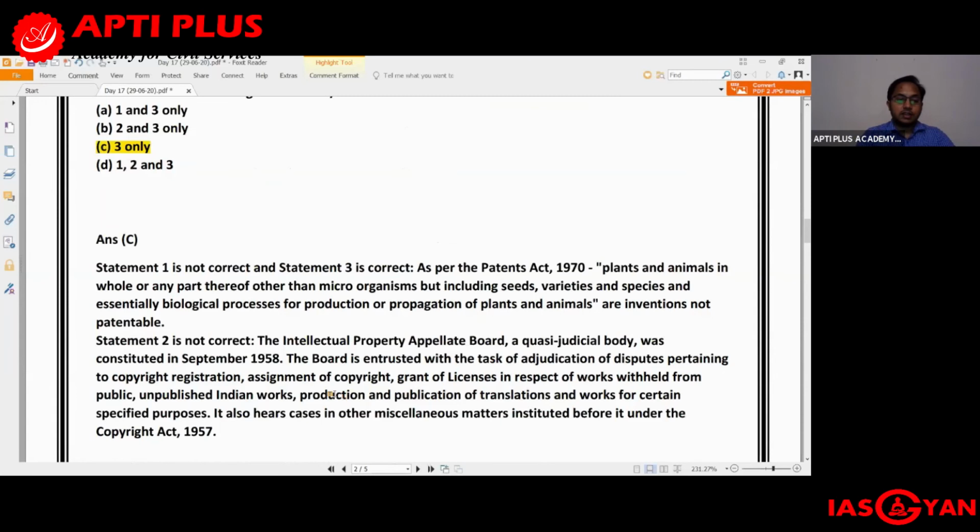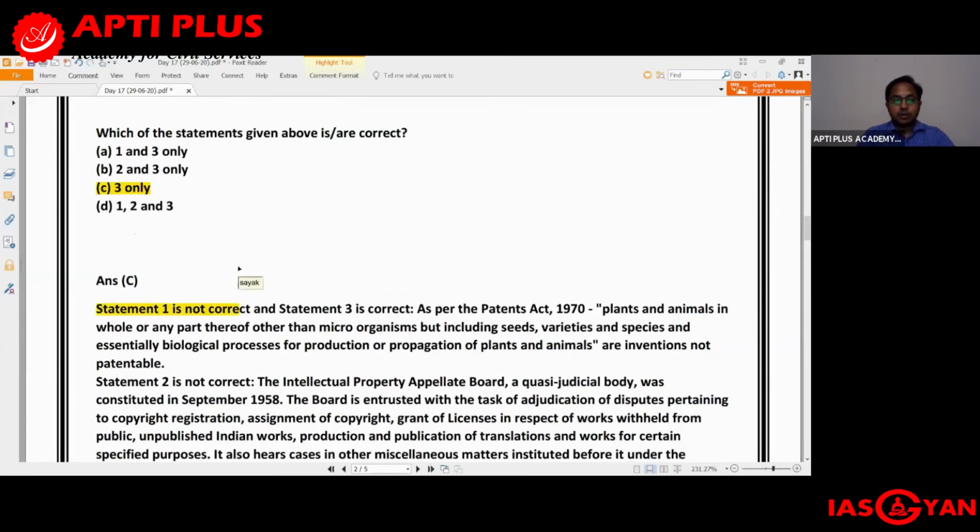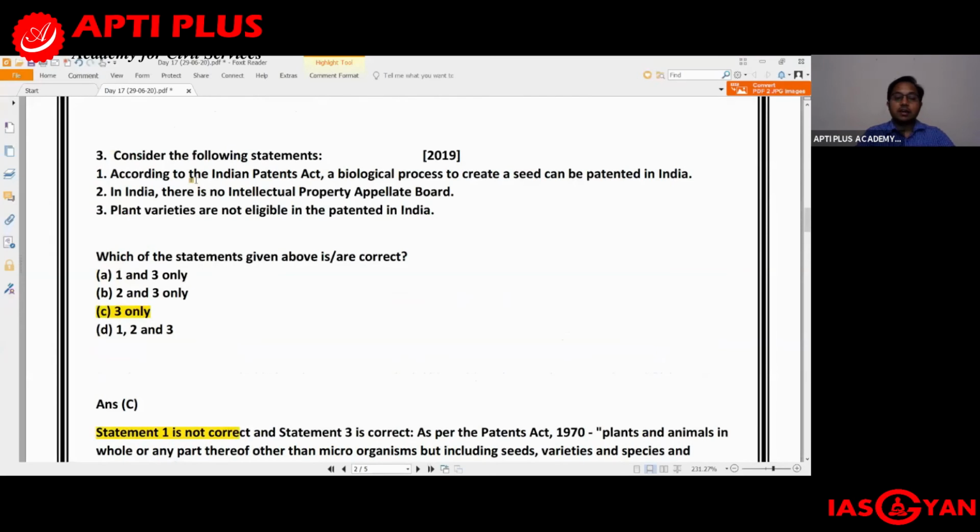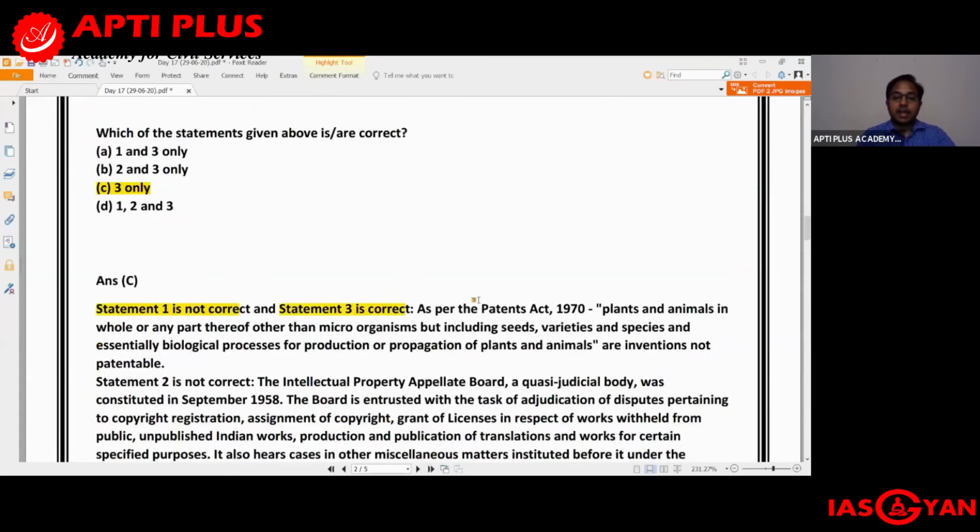So let us see in the explanation part. Statement 1 is not correct. What was statement 1 talking about? It was saying that according to the Indian Patents Act, a biological process to create a seed can be patented in India. Now, that is incorrect. Similarly, statement 3, that plant varieties are not eligible to be patented in India, is actually correct. Because if we go by the Patents Act of 1970, what does it talk about?